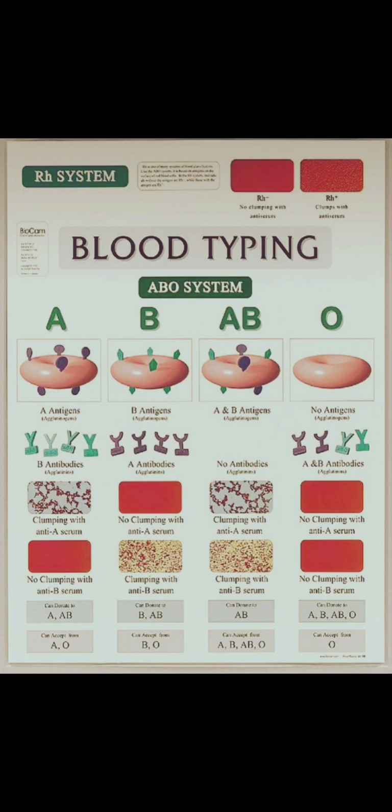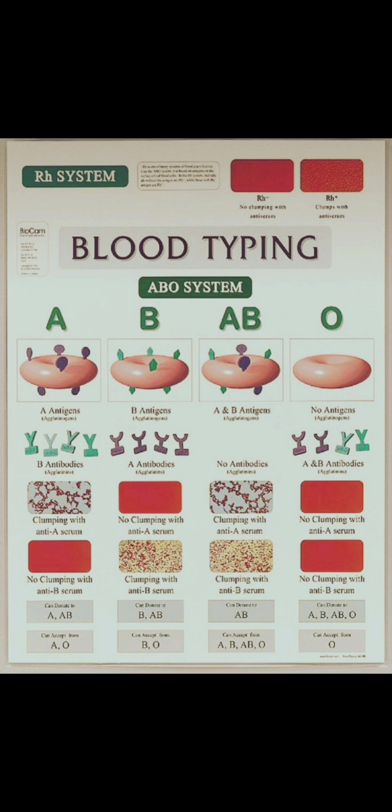Next, ABO grouping. ABO grouping is based on the presence or absence of two surface antigens on the RBCs, namely A and B. And what are antigens? Antigens are chemicals that can induce an immune response. Next, plasma of different individuals contains two natural antibodies, that is antibody A and antibody B. And what are antibodies? Antibodies are proteins produced in response to antigens.